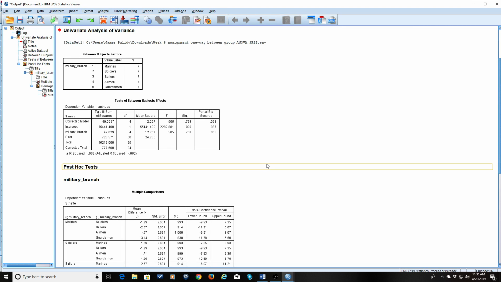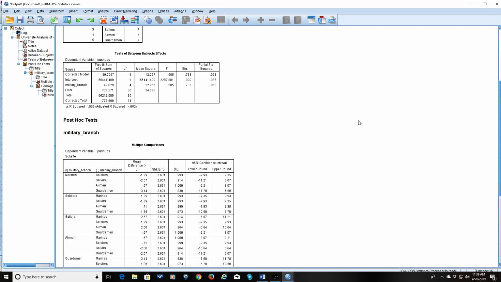Okay, so these are the numbers you're going to get. This is what I want you to look at first. Here's the partial eta value. This is the effect size, and we tack that on at the very end. Look at the significance level. Don't look at the corrected model or the intercept. We're going to look at the difference between military branch and push-ups. So look at this column here and tell me if there is a significant difference between the groups.